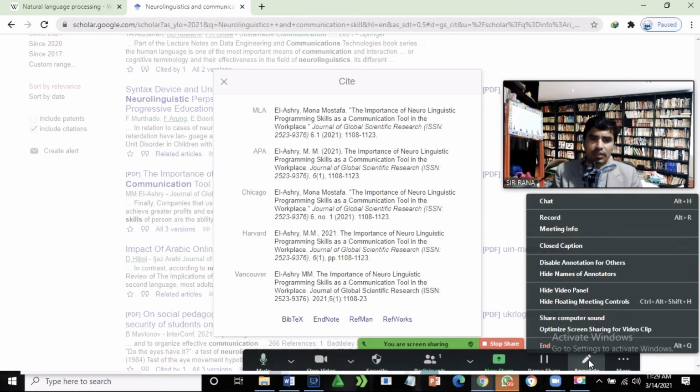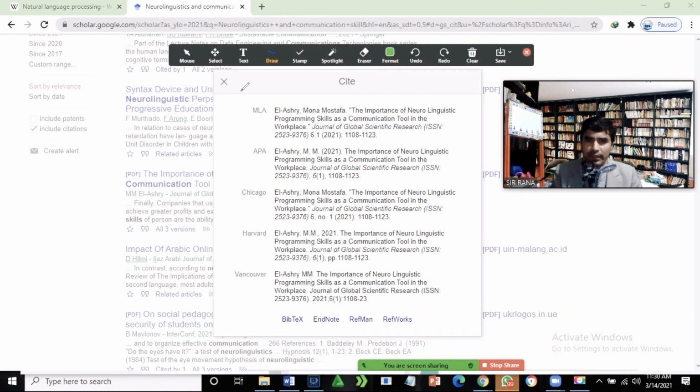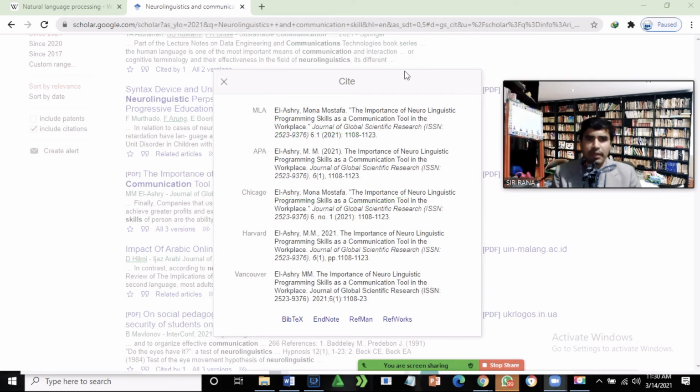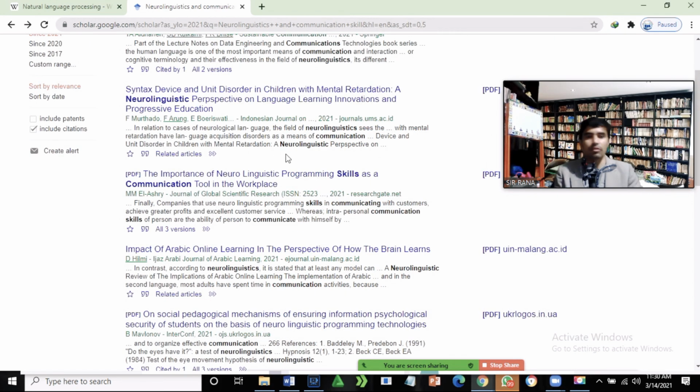You can see that it is already written in MLA, APA, Chicago, Harvard, and Vancouver styles. Whatever you want, I want APA style. It is a requirement of my university. I can just simply copy it and place it wherever I want. It's not very difficult, it's very easy.